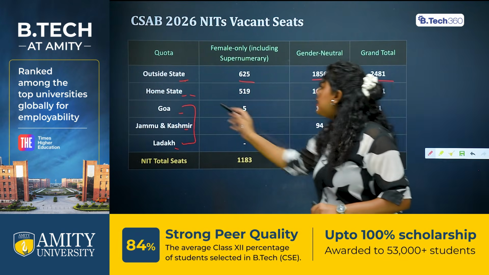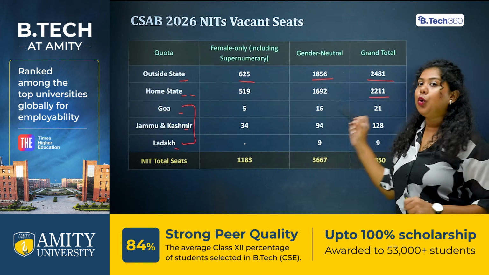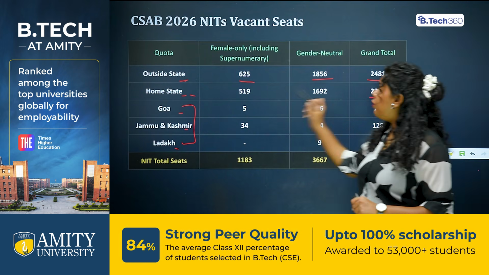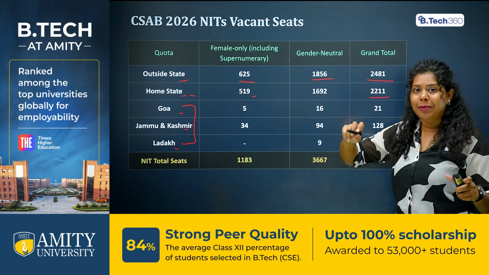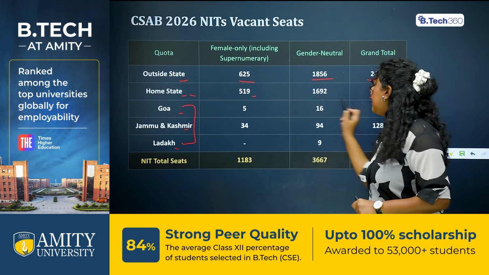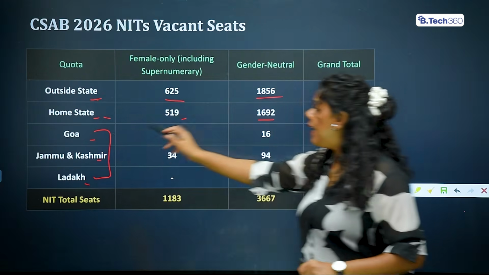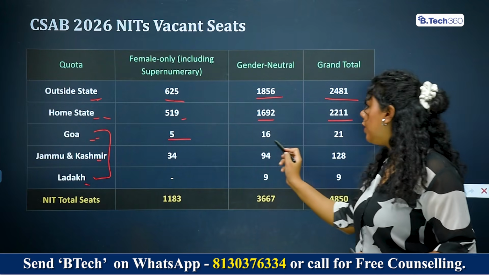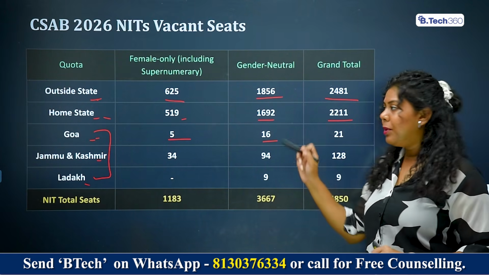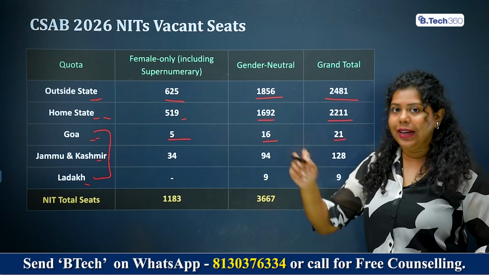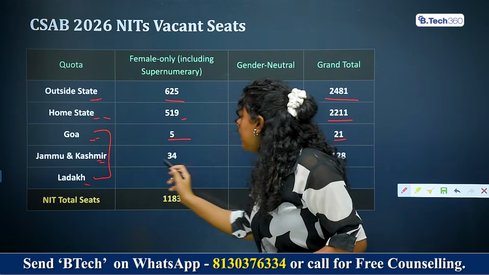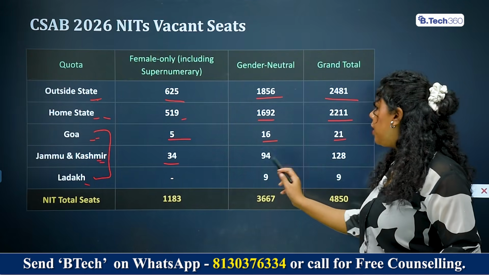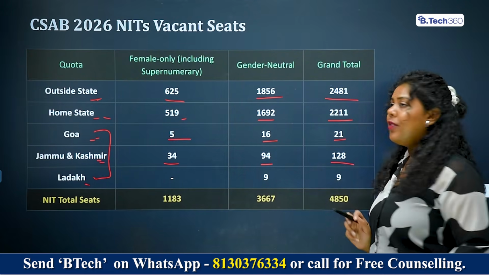Then for the home state category, a total of 2,211 seats are available, out of which 519 is for the female only category and for the general neutral category it is 1.6k. Then for Goa students, 5 seats are available in the female only category and for the general neutral category a total of 16 seats are available, which brings the total to 21. Then for Jammu and Kashmir, 34 in the female only, in general neutral 94, bringing the total to 128.